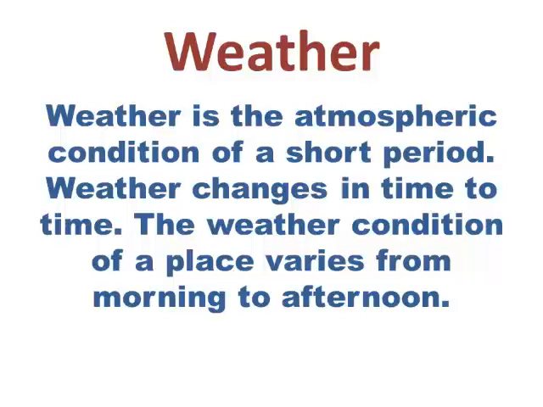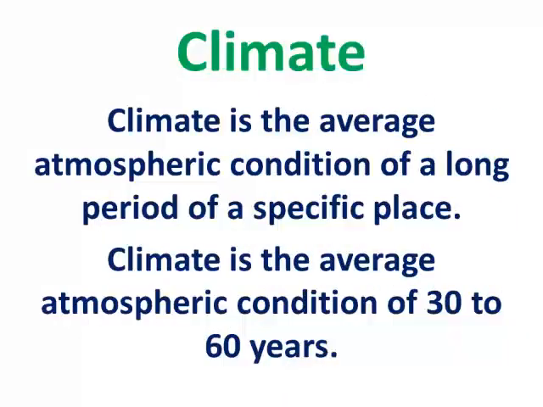Weather. Weather is the atmospheric condition of a short period. Weather changes from time to time. The weather condition of a place varies from morning to afternoon. Climate. Climate is the average atmospheric condition of a long period of a specific place. Climate is the average atmospheric condition of 30 to 60 years.